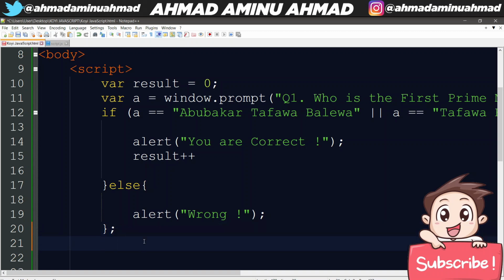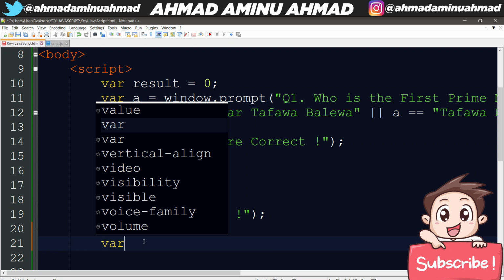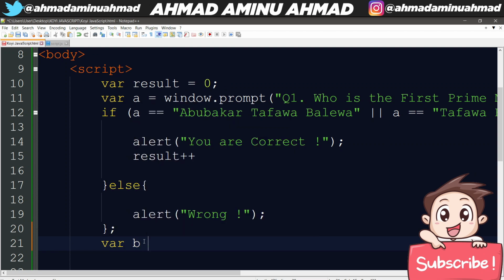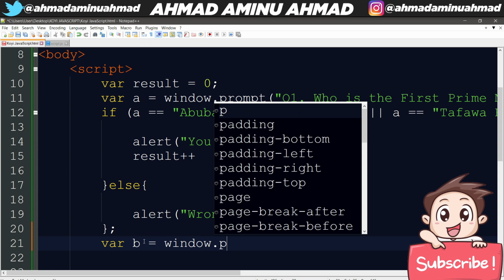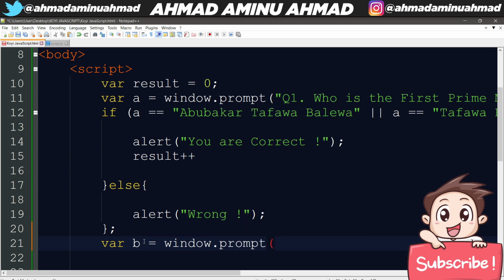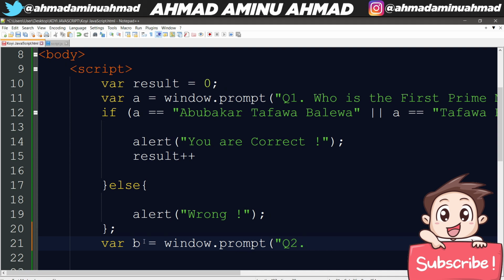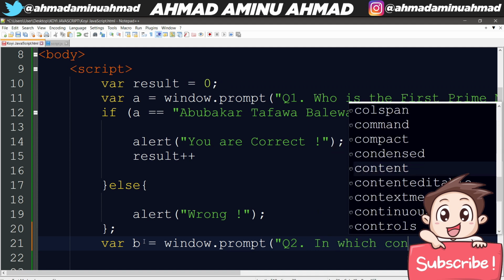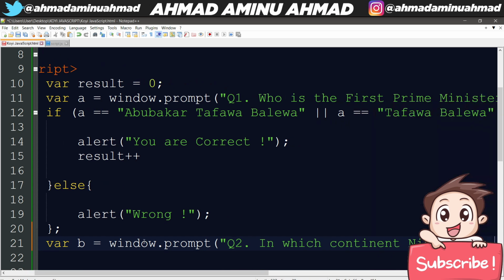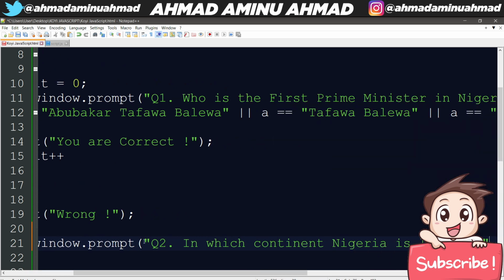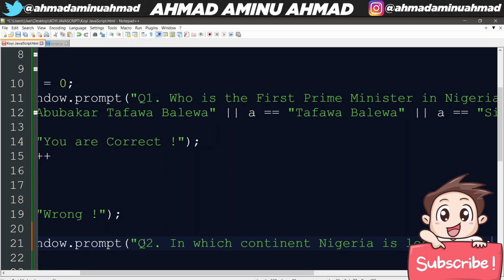So now I'm going to create another variable, B, equals to window.prompt open bracket. Then I will say Q2, in which continent Nigeria is located. That's the question.